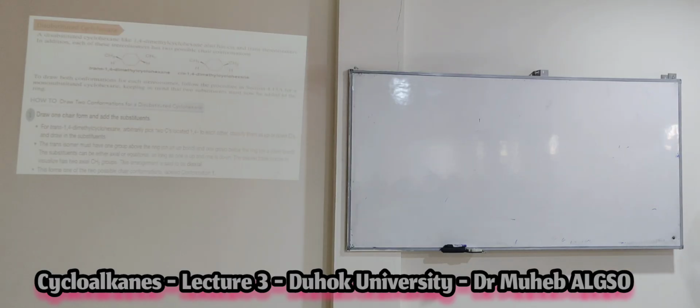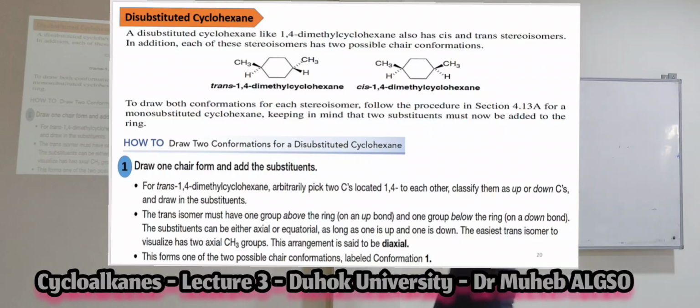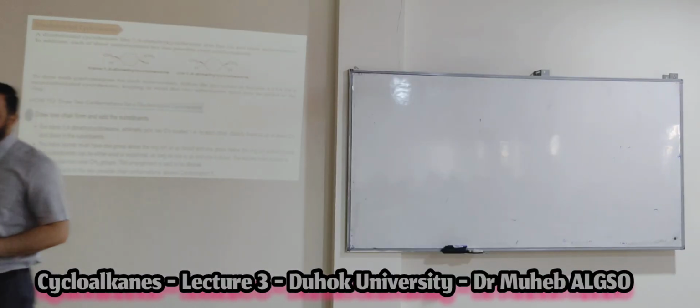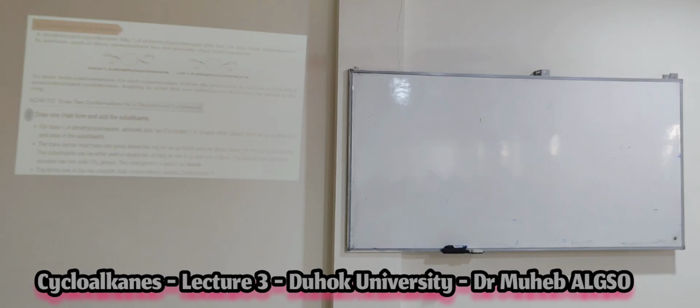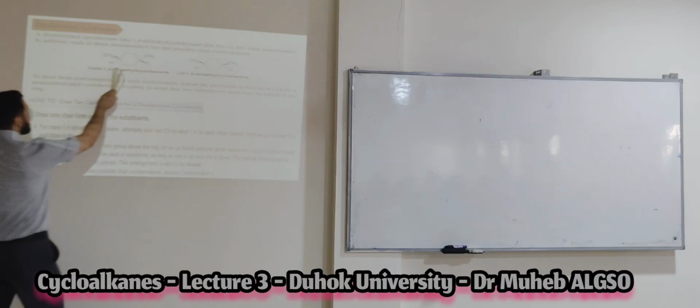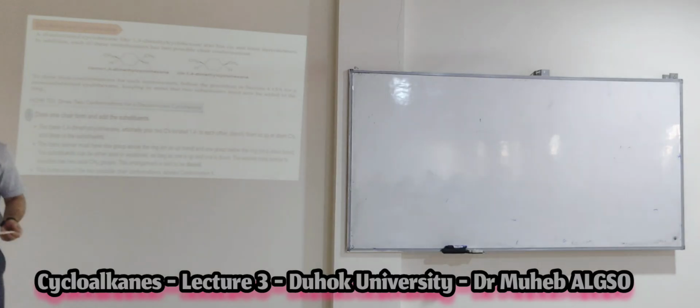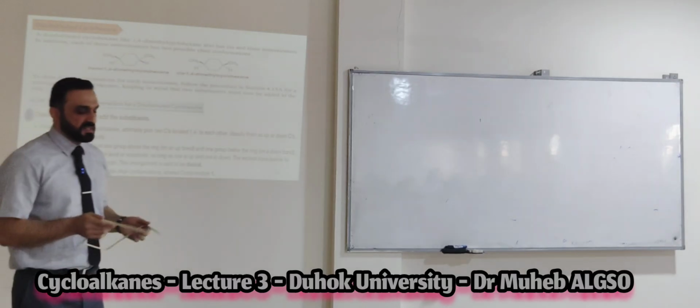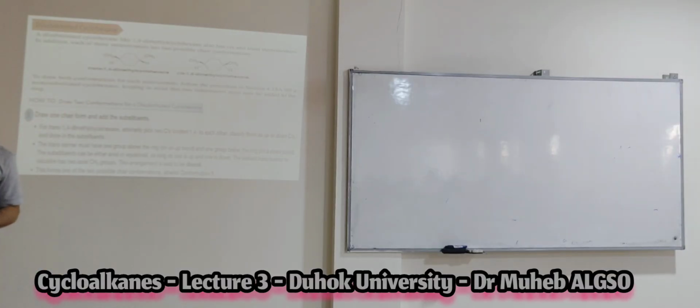Now, the disubstituted cyclohexane. Now we talk about cyclohexane. The same system applies whether you have cyclohexane, cyclopentane or cyclobutane. But in cyclohexane, do you remember what we have? We have the chair form, or boat form. You have two chair forms, okay? But in cyclopentane or cyclobutane, there is no chair form. This is the difference here. The situation will just be more complex and more difficult for you, but we also have a procedure to draw the isomers.